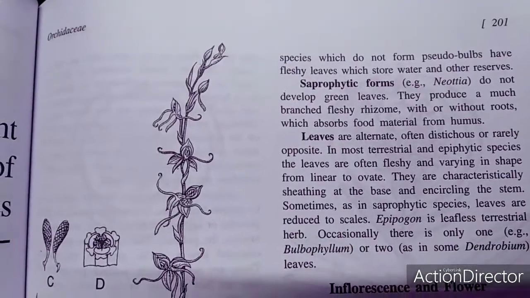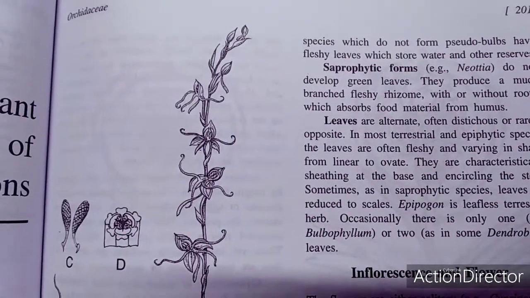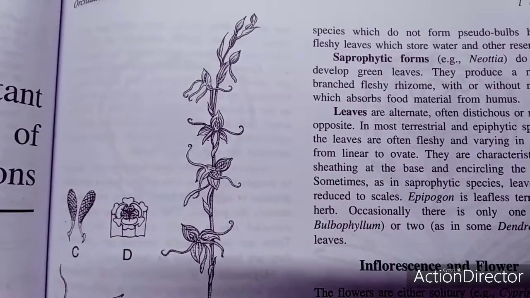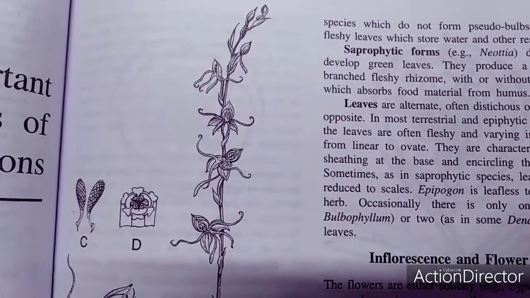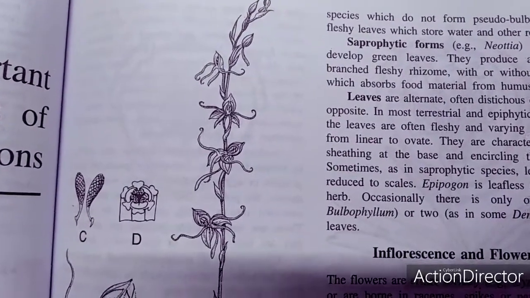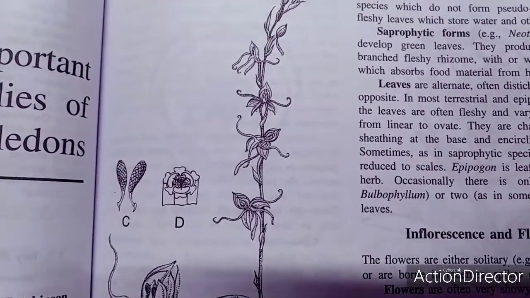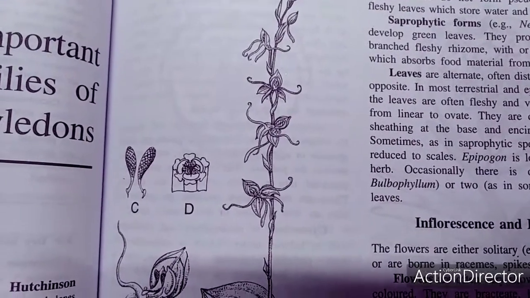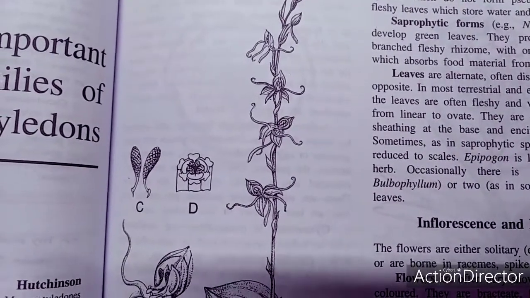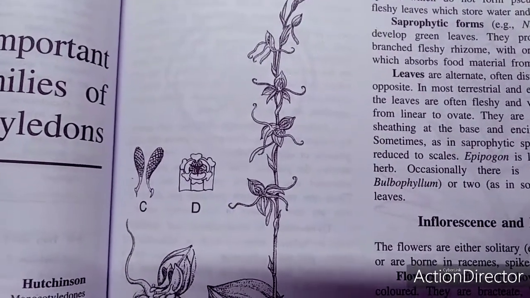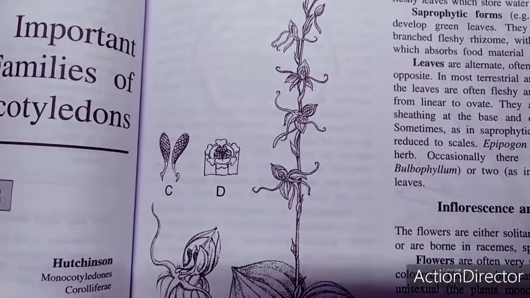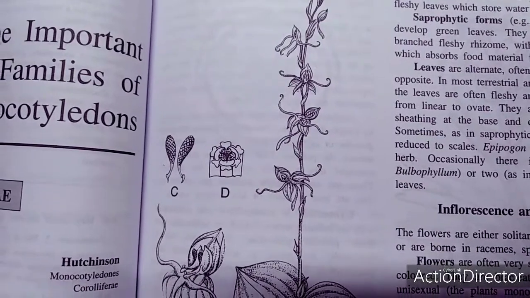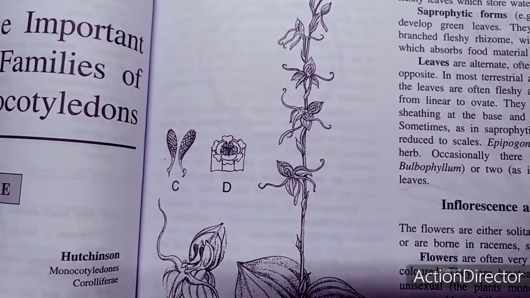The leaves are alternate, distichous, or rarely opposite. In terrestrial and epiphytic species, the leaves are often fleshy and vary in shape from linear to ovate. They are characteristically sheathing at the base and encircling the stem. Sometimes in saprophytic species, the leaves are reduced to scales. Epipogon is a leafless terrestrial herb. Occasionally there is one leaf, as in Bulbophyllum, or two, as in Dendrobium.